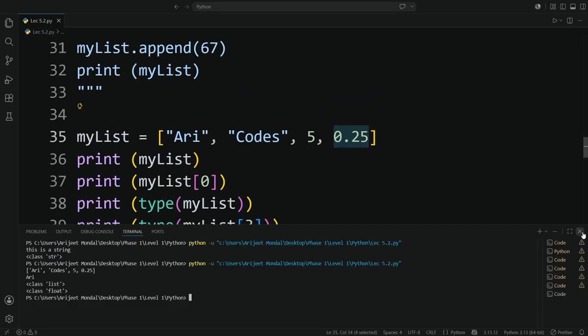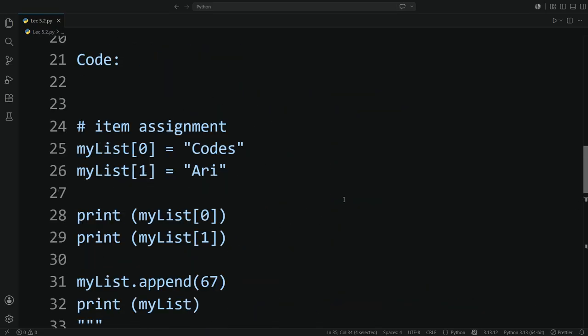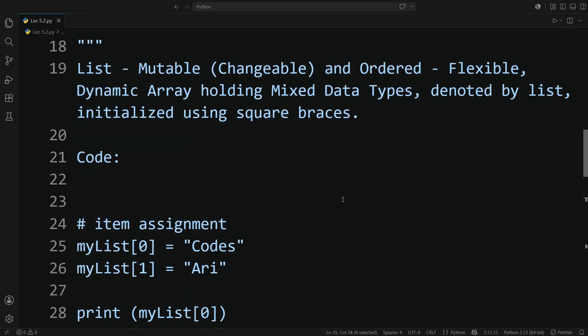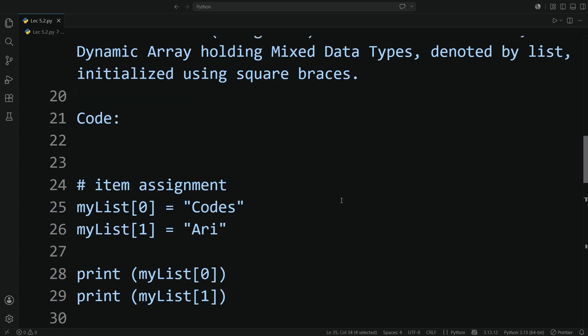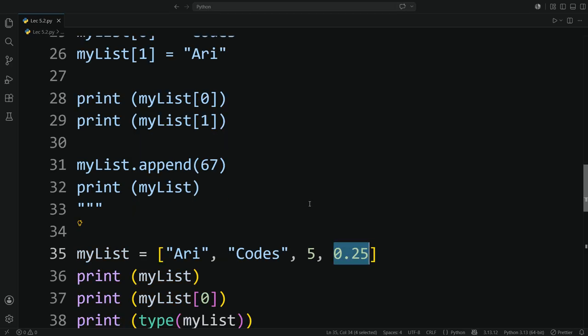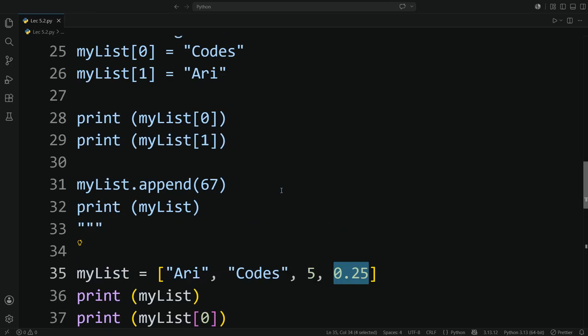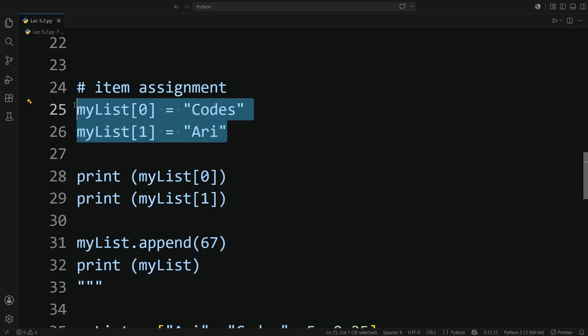Okay, since I said list data type are changeable and ordered. So here changeable means that I can switch the elements within my list variable. Like if I want to replace these two with each other, like if I want that at 0 index comes code and at first index comes array, I can do that using this code. This is called item assignment.